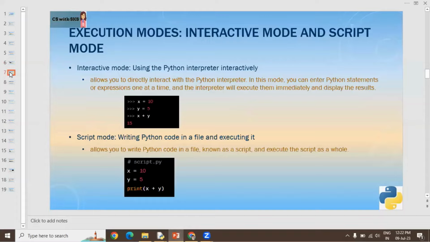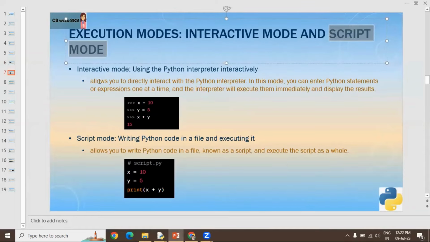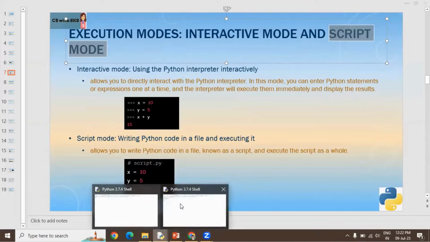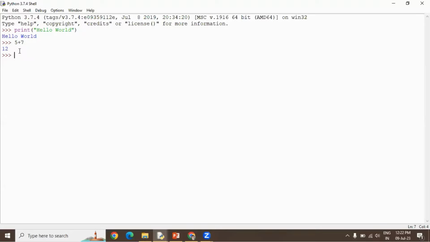Next is execution modes of Python. There are two modes in Python, one which is known as interactive mode and the other one is known as script mode, right? Interactive mode is basically where you write the statement. I'm going back to the Python shell. This is called interactive mode.